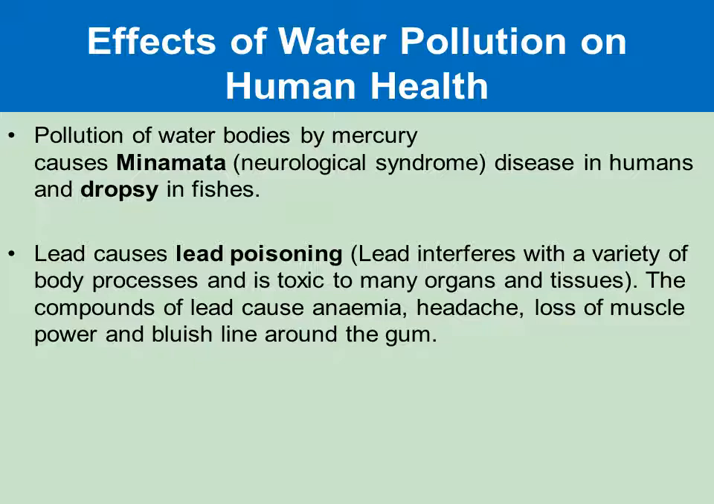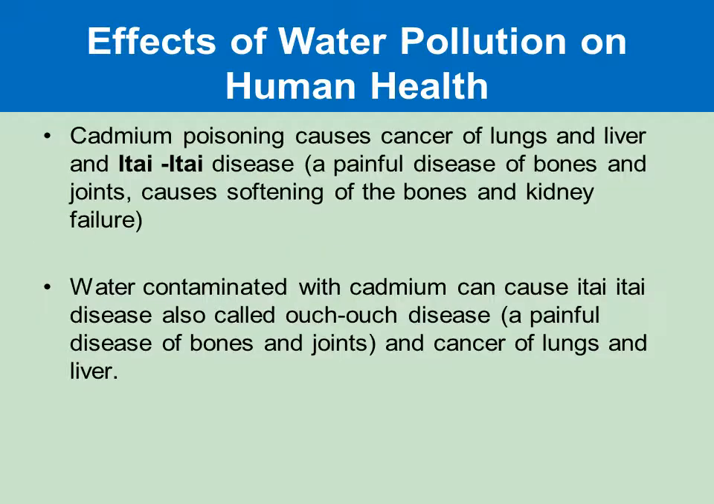And lead is another type of poisoning which can even affect the tissues of organisms. Compounds of lead cause anemia, hair loss, loss of muscle power, a bluish line around the gums, etc. So all these are very dangerous and toxic to humans and also animals.